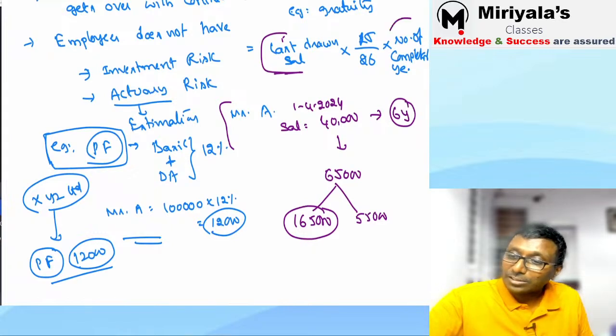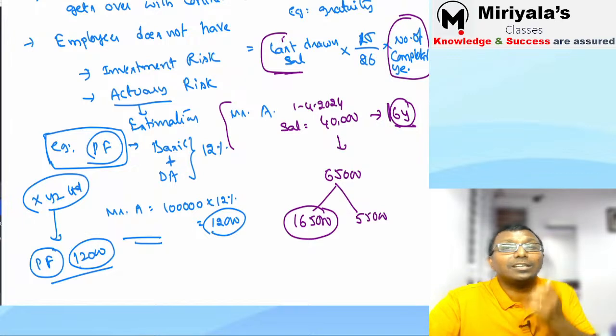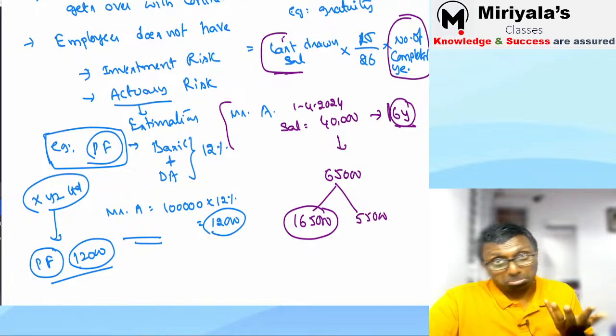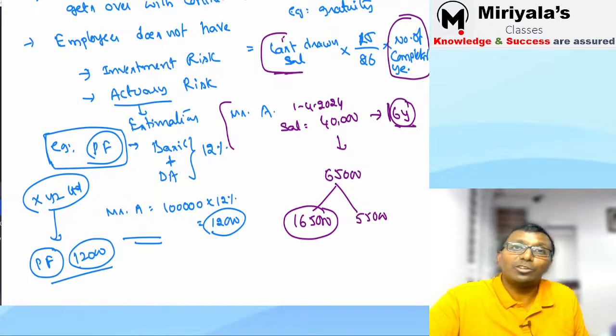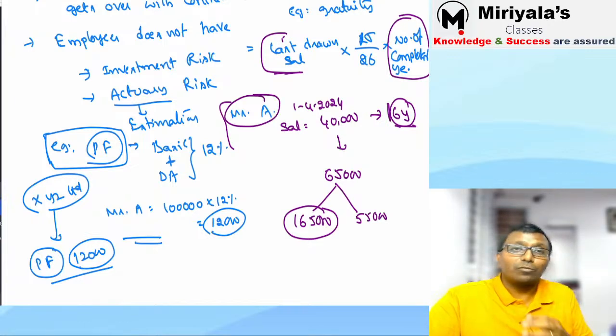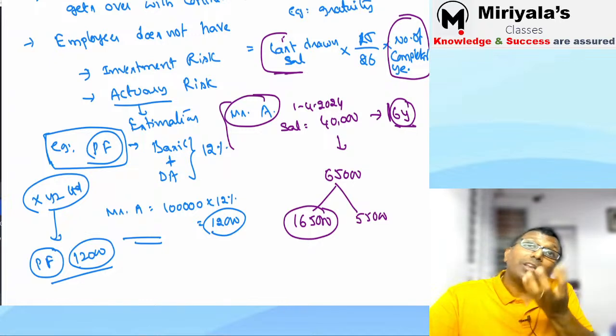The number of years of completed service. How do you know? 6 years he may work, 16 years he may work. He is a young fellow. He wanted to be CEO of the company and wants to continue there only. Could be. Nobody knows about it. And again, is it for only Mr. A? If you go to Infosys, 10 lakh people are working there. Out of 10 lakh people, how many people will leave? How many people will continue?